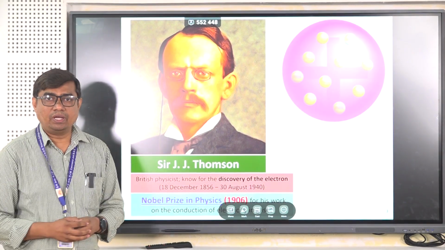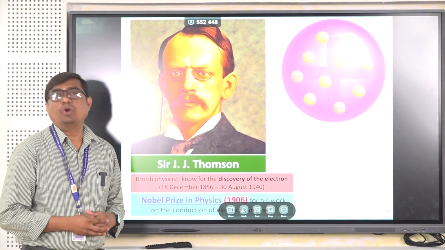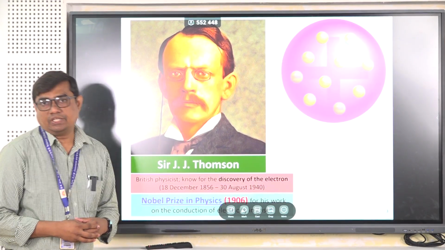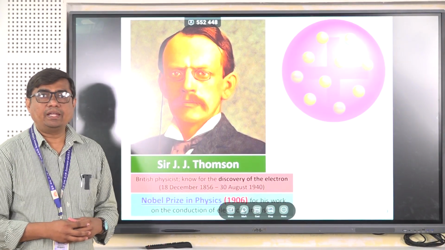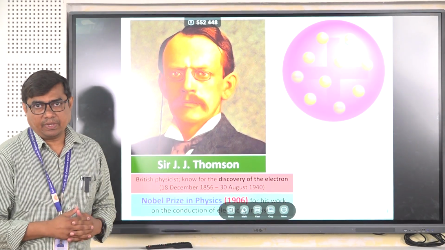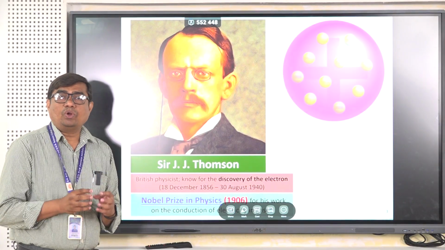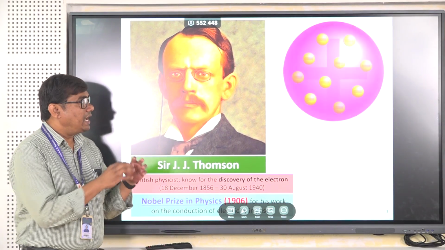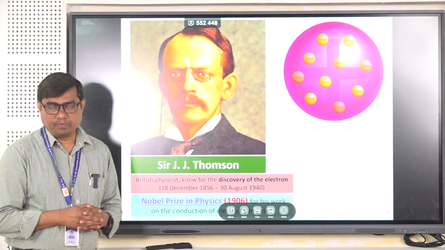According to J.J. Thomson's theory of the atomic model, the atom is a positively charged sphere, and the electrons, which are negatively charged, are distributed all over the sphere.